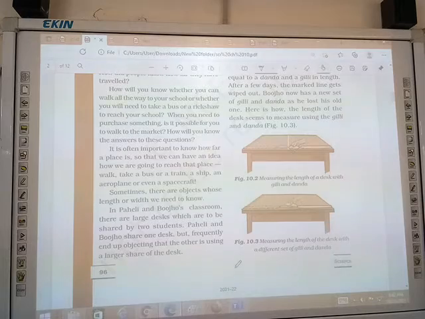Sometimes there are objects whose length or width we need to know. Okay, sometimes we have to observe whether the table is large enough, whether the table is small. So we have to know its size and shape. In Paheli and Bujo's classroom, there are large desks which are to be shared by two students. So two students are sitting on a desk, and they want to know the size and shape of the desk.